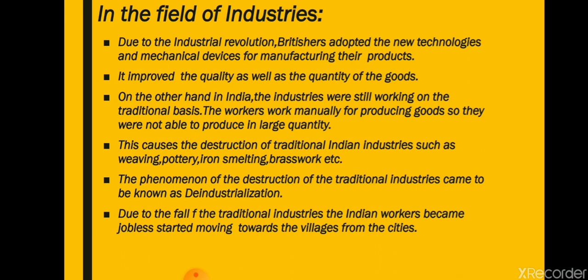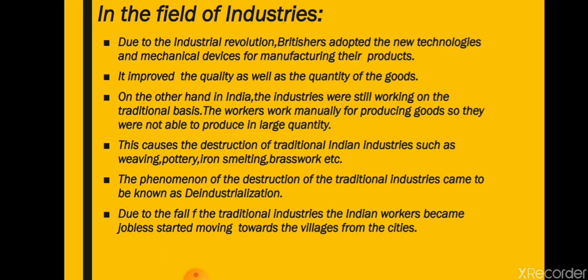Due to this, the traditional industries of India started collapsing, such as the weaving industry, pottery, iron smelting, or brass work. Because now this work was being done by machineries, the Indian traditional factories, those who were doing this work with hands, stopped or collapsed. The phenomenon of the destruction of traditional industries came to be known as deindustrialization, that means the collapsing of the traditional industry of India.